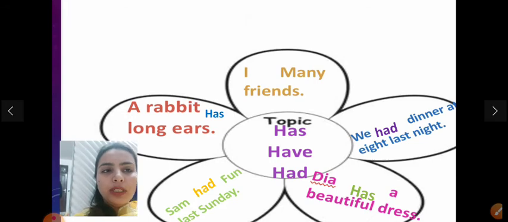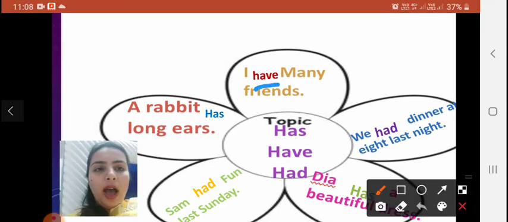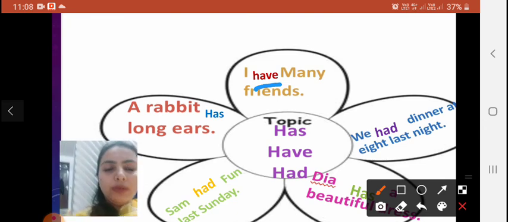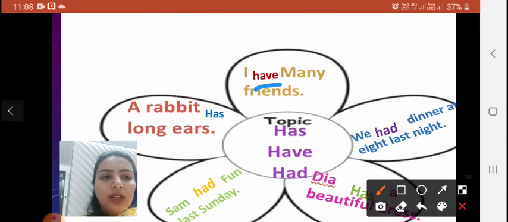Our first sentence is I dash many friends. Here we use the word have because we use have with I. Second is we dash dinner at 8 last night. Here we use had because we are talking about the past.